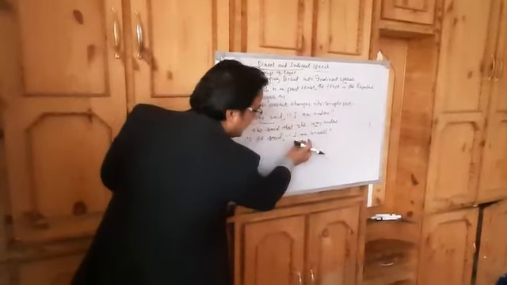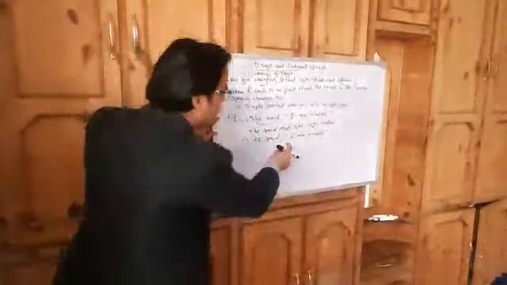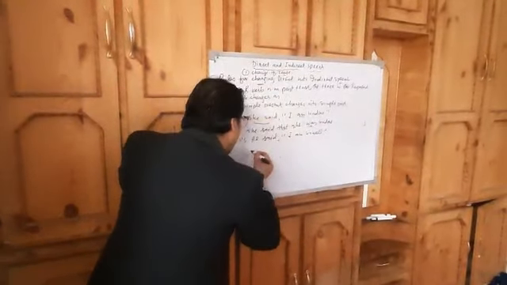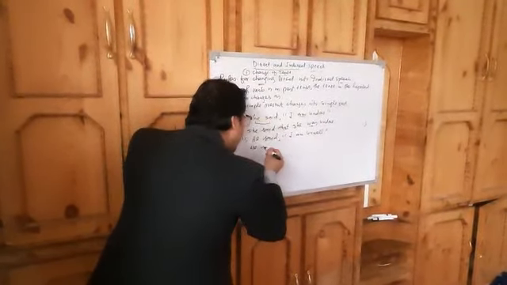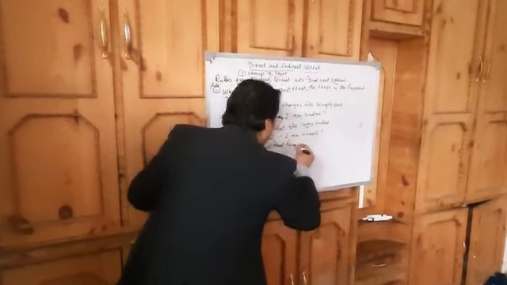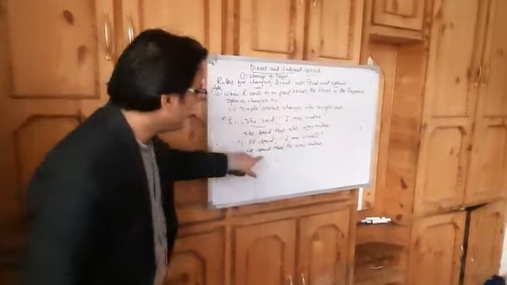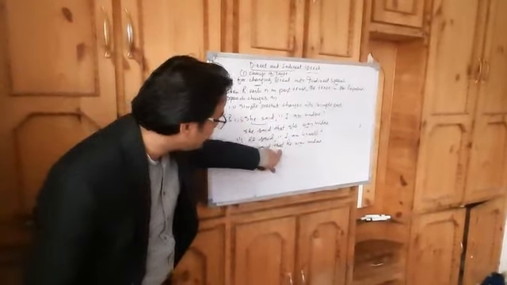Here it is in the simple present, so it will change according to the rule into simple past. So now I will change this. He said that he was unwell.